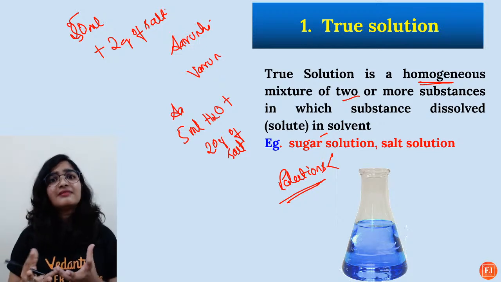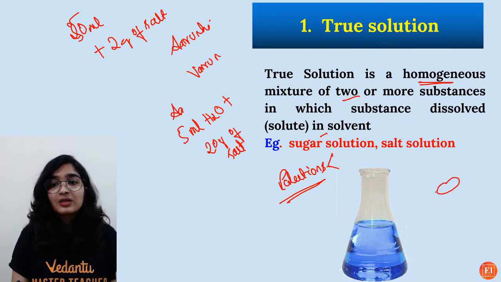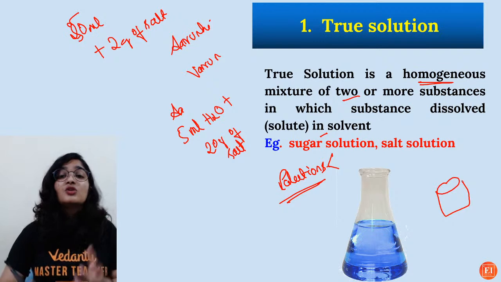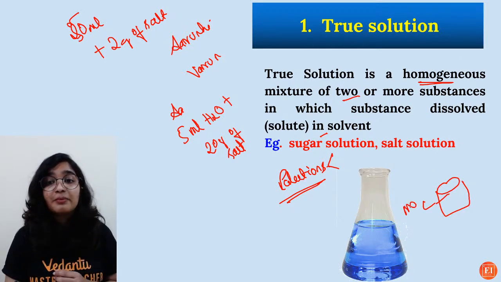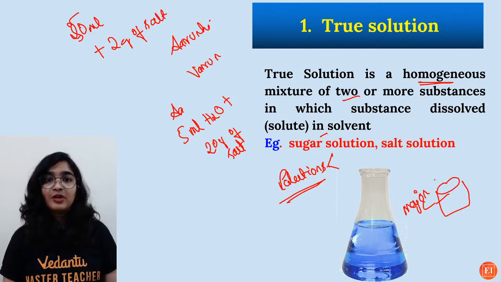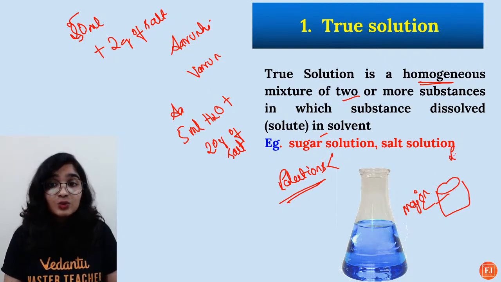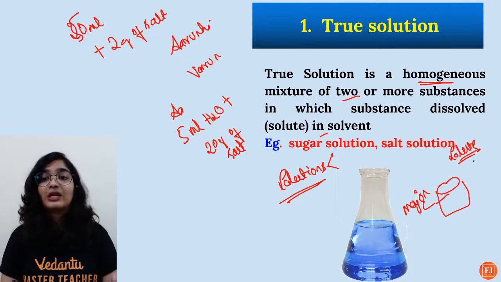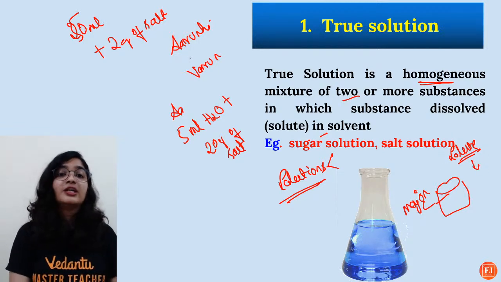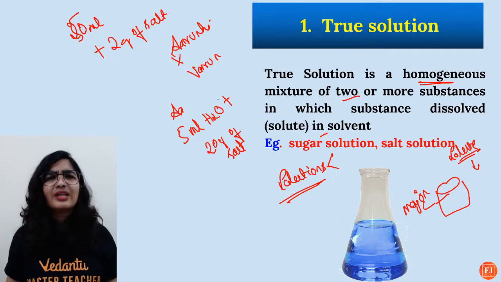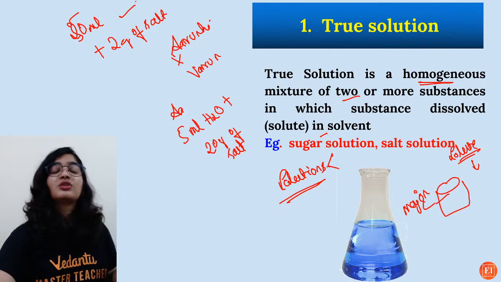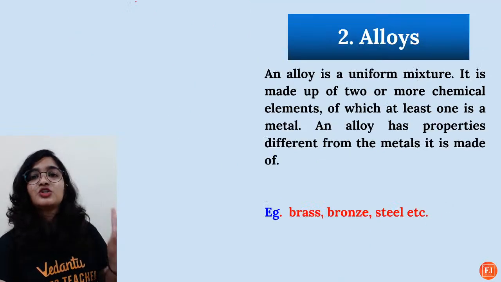Because we always know the solvent which is dissolving, because here the water has to dissolve salt in it. So obviously it has to be taken as a major component, right? And the solute must always be taken in a small quantity or as a minor component. So Arushi will be wrong because in 5 ml water, 20 gram salt, how can it even dissolve? And Varun will be right. So these are the two components of a true solution.